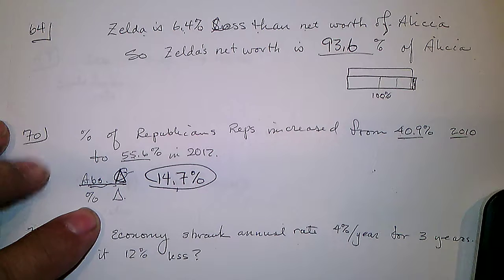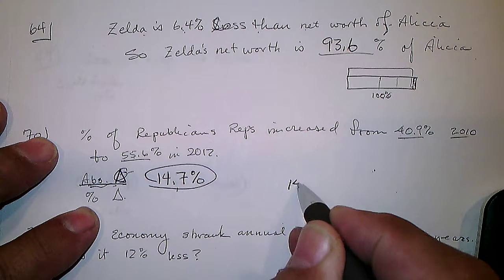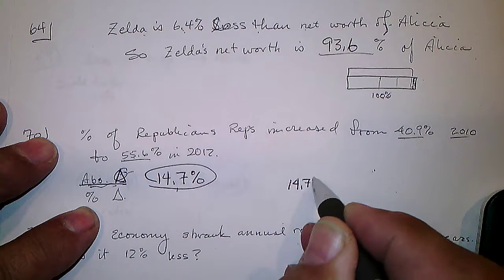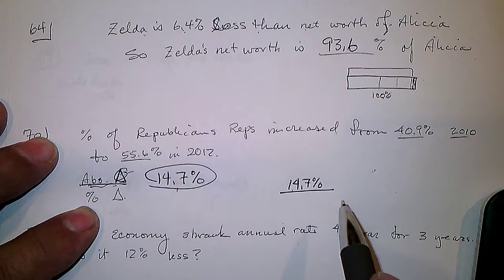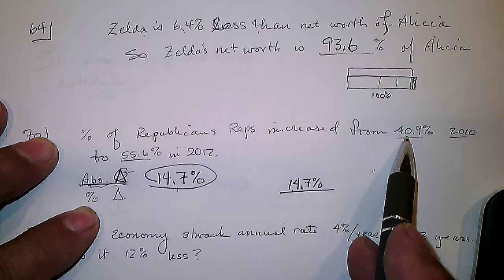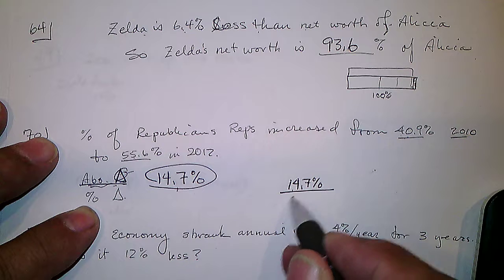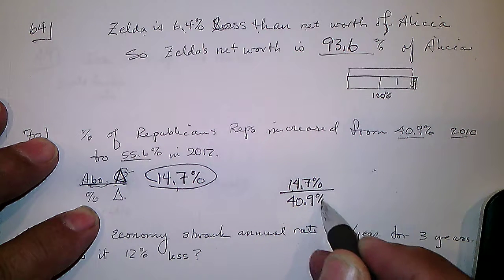What's the percentage change? So now we're taking the 14.7%, the difference, divided by the reference. We usually use the starting amount as the reference, which it started at 40.9%.